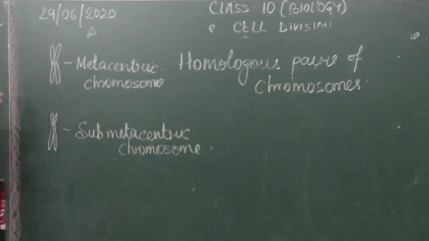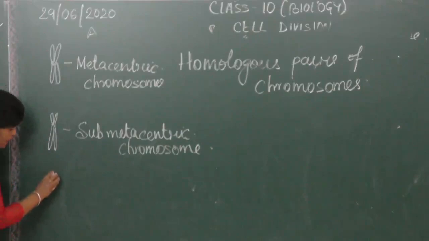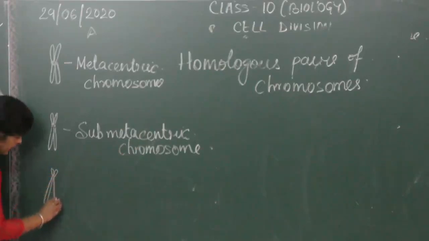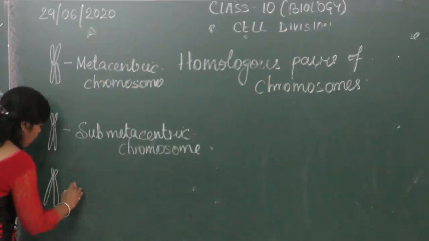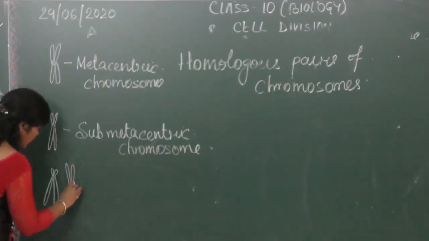The third kind of chromosome we find is one where the centromere is much away from the center and towards the terminal end. It can be like this or it can be like this, making one arm of the chromatid very long, the other arm very short.